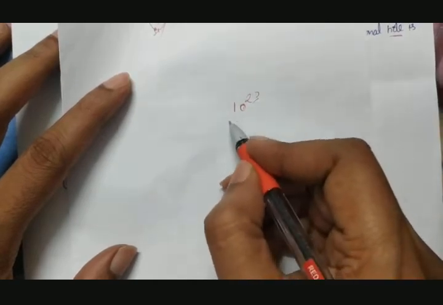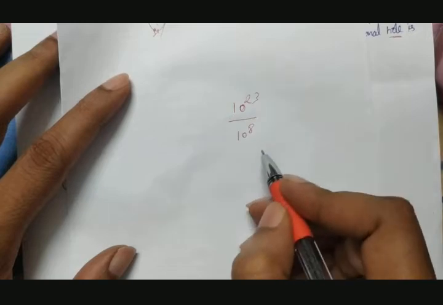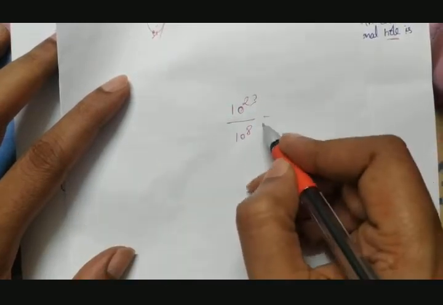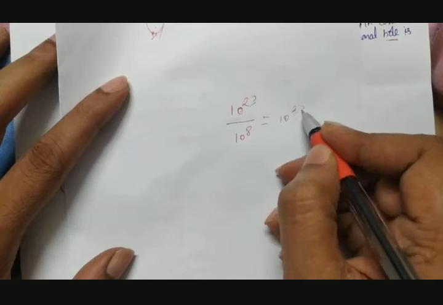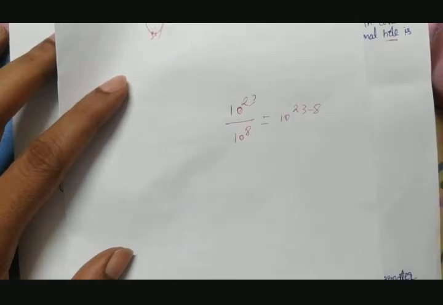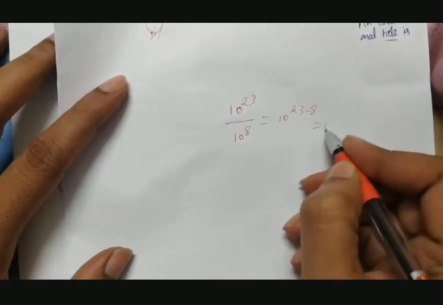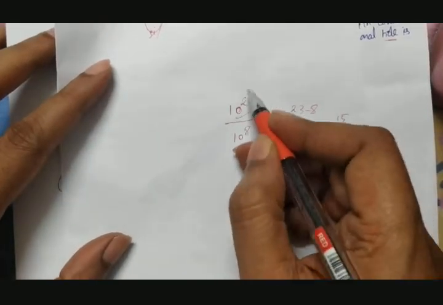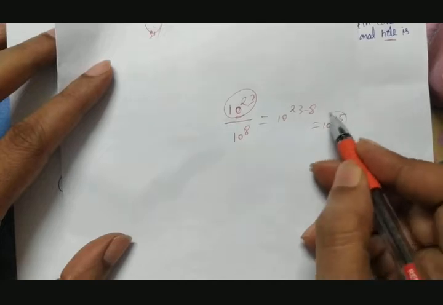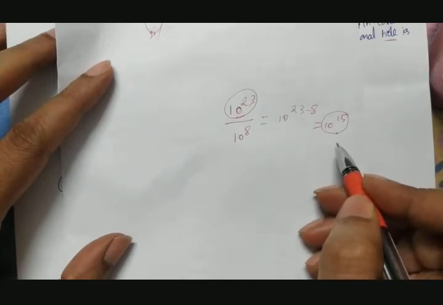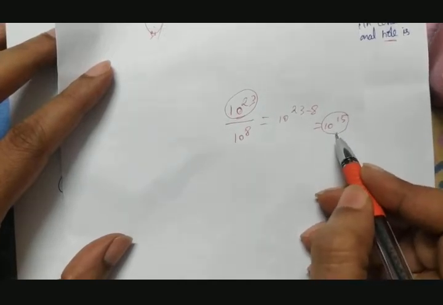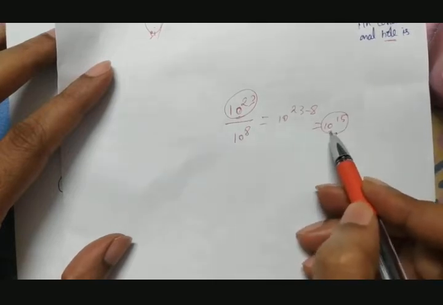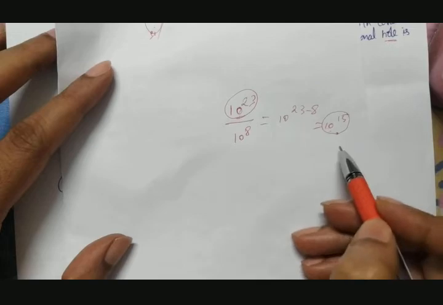For every 10^8 atoms, at least 1 impurity atom is added, so 10^23 divided by 10^8 gives 10^15. That means for every 10^23 atoms, this many impurities are added. That means the number of holes created within 1 mole is this many, a huge number.